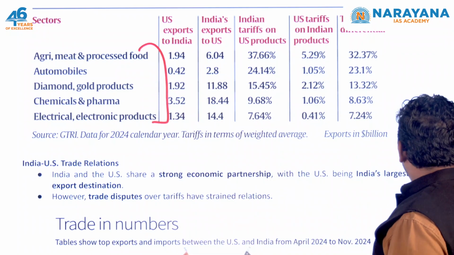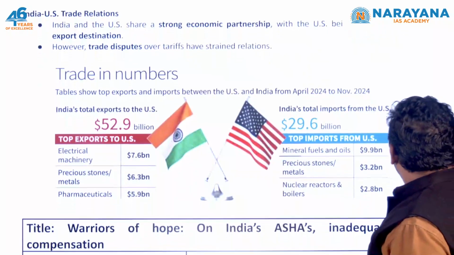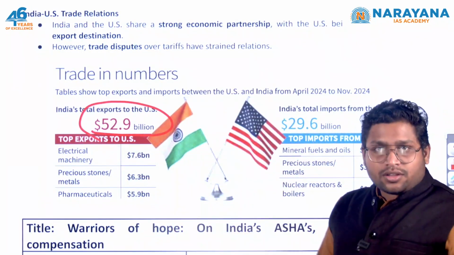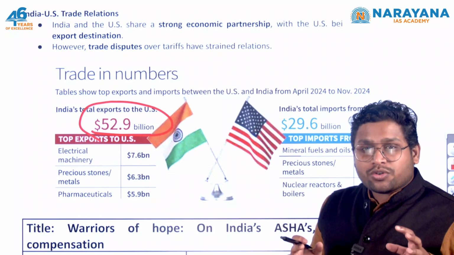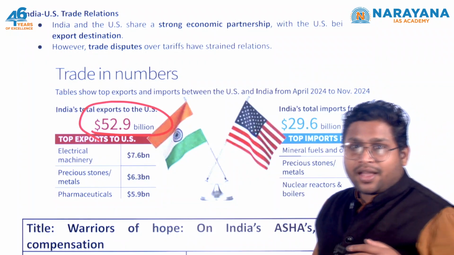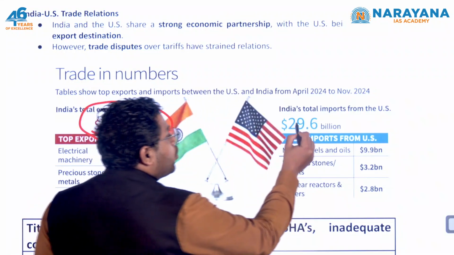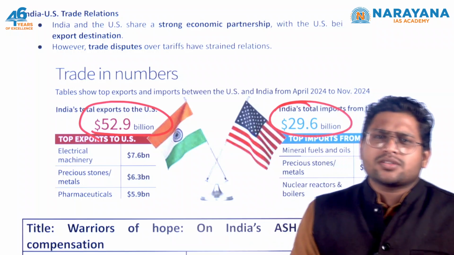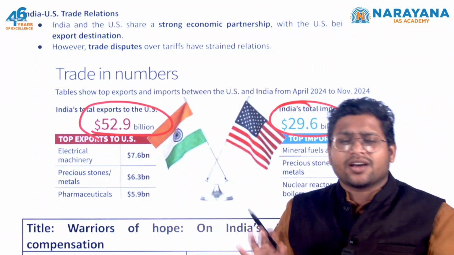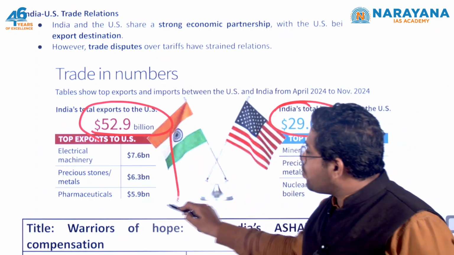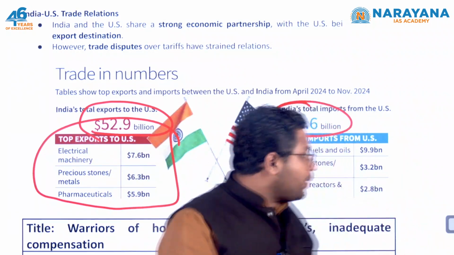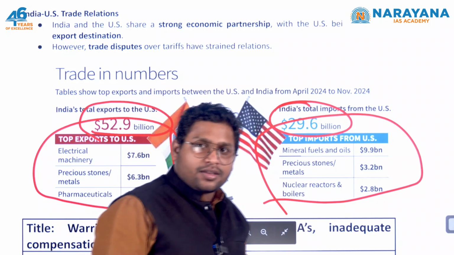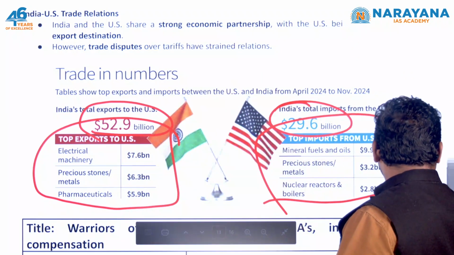And if you know about India-US trade, the US is very important for us. We export $52 billion, this is the volume of exports that goes to the USA from India, and we import just $29 billion worth of goods. So for us, the US market is very important. We are earning a lot of money. You can see the top exports that go from India and the top imports that come from the USA. So you should have a brief idea about these things.